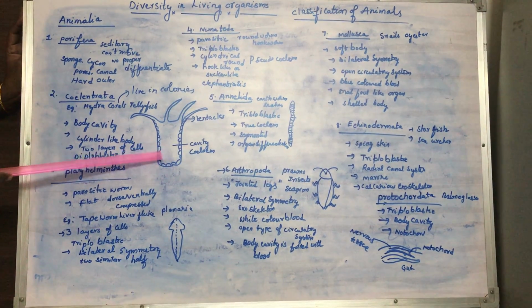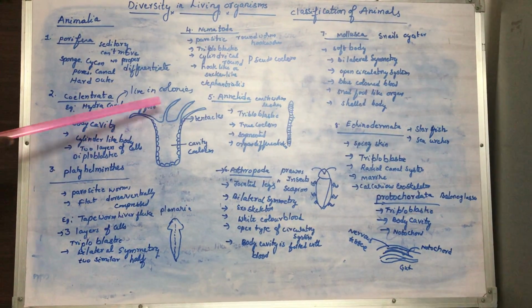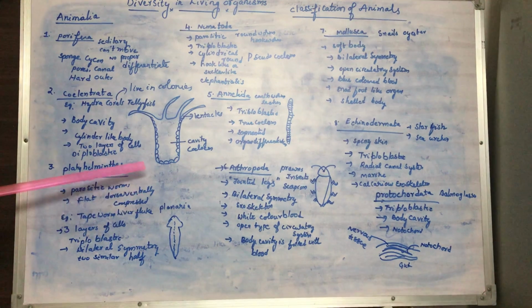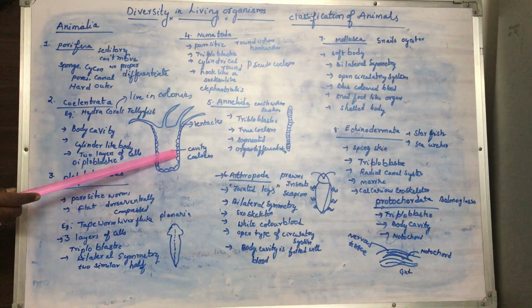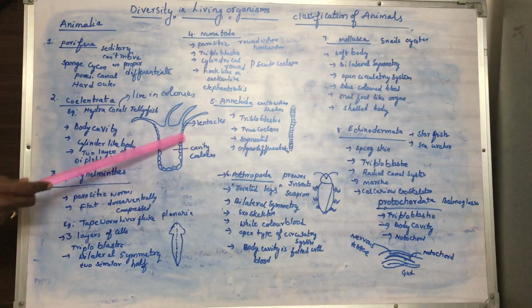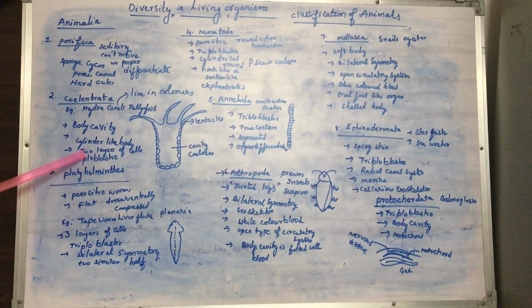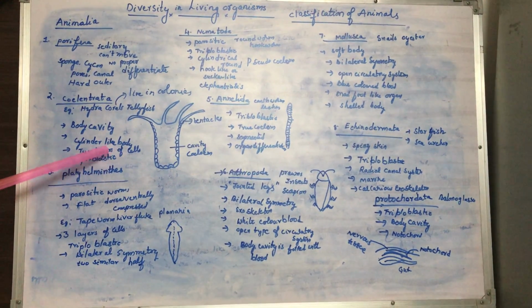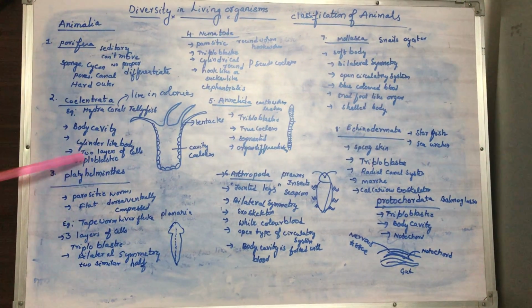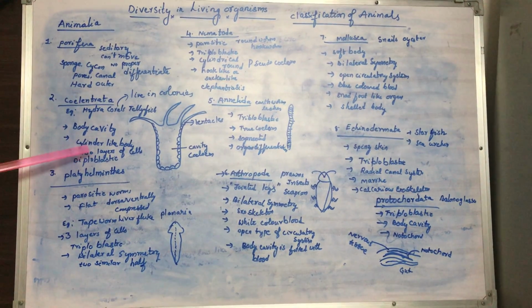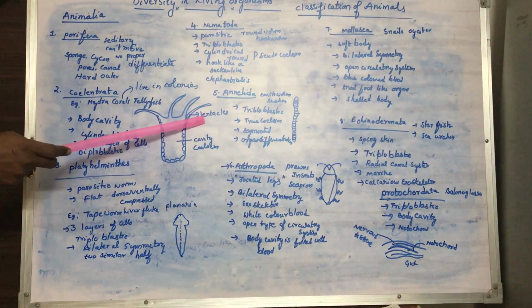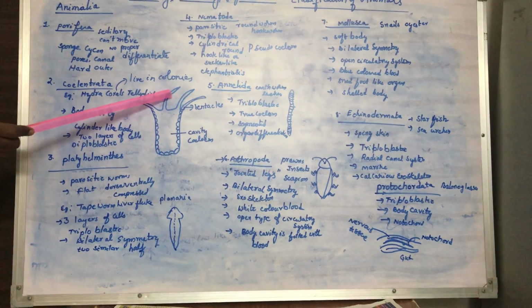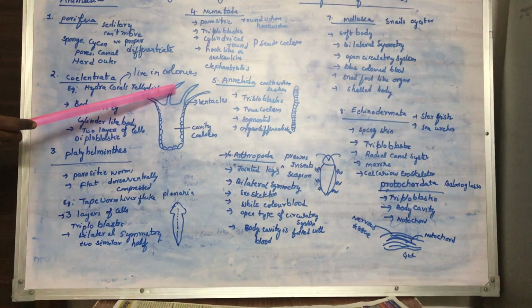Coelom means body cavity. The body is cylindrical in shape, and a very important thing is they have two layers of cells, an outer layer and an inner layer. Their body is covered with two layers of cells. The organisms which have two layers of cells we call diploblastic, and they have arm-like structures called tentacles. With the help of the tentacles, they move from one place to another.